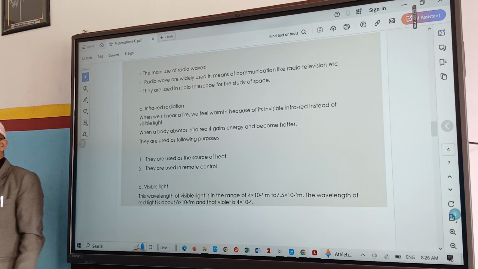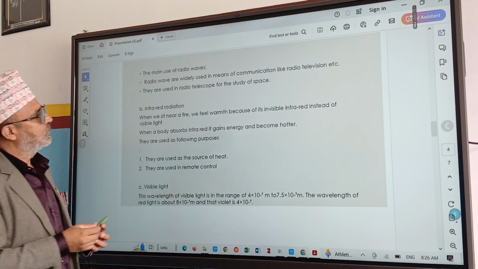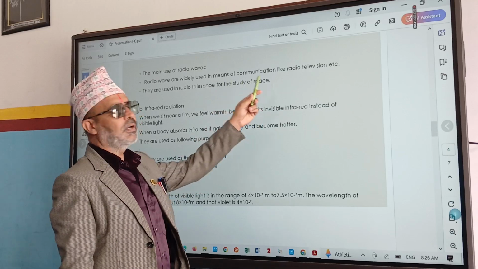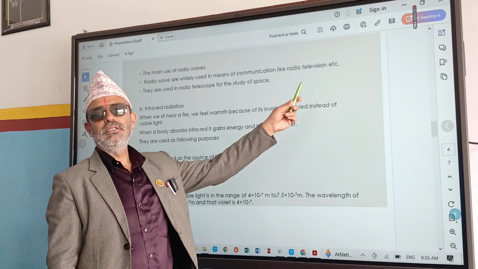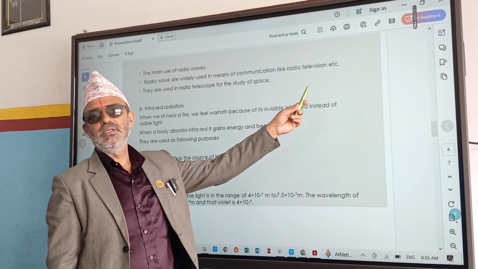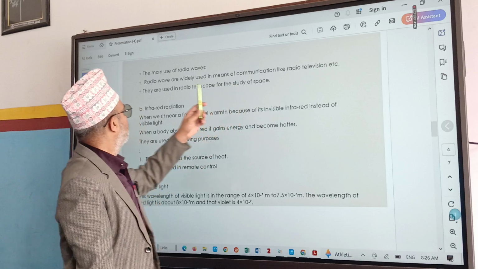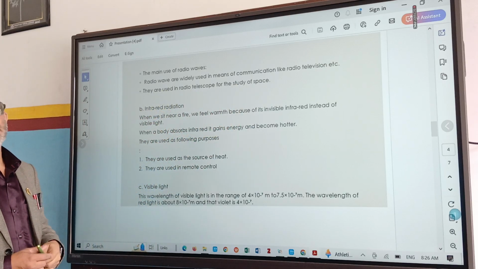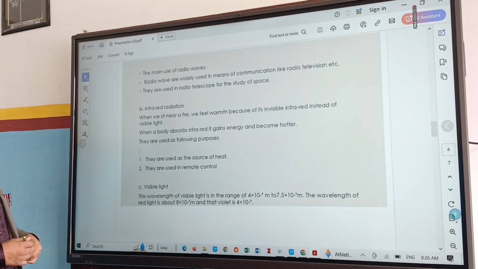Where are radio waves used? They are useful in the field of communication. Radio waves, television waves, these all are radio waves. They can transmit very quickly, and they are used in radio telescopes for the study of space. These are the two. Next one is infrared radiation.